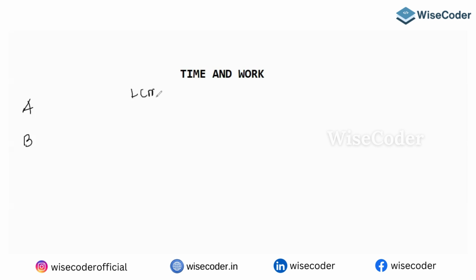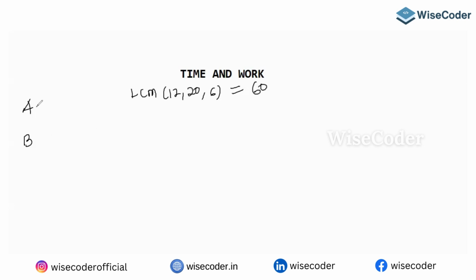So for the LCM, what are the days given? 12 and 20. And after how many days? After 6 days, A left. So how do we calculate the LCM? Take the bigger number. What is the bigger number here? 20. So read that table. 20 ones are 20. Is 20 divisible by 12 and 6? No. So that's not your LCM. 20 twos are 40. That's not your LCM. 20 threes are 60. Yes, that's your LCM.